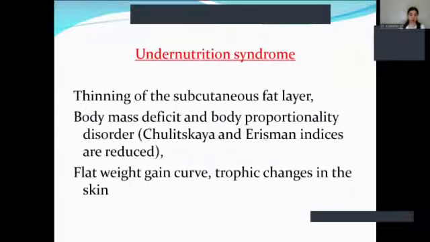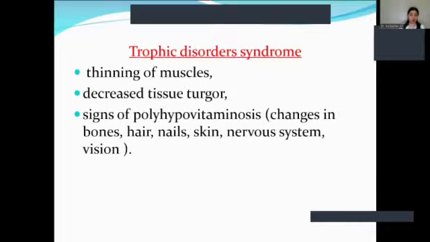So now we will start the clinical symptoms. It would be by syndromes. First one is undernutrition syndrome. It would be thinning of the subcutaneous fat tissue, body mass deficit, and body proportionality disorder, and flat weight gain curve, trophic changes in the skin.